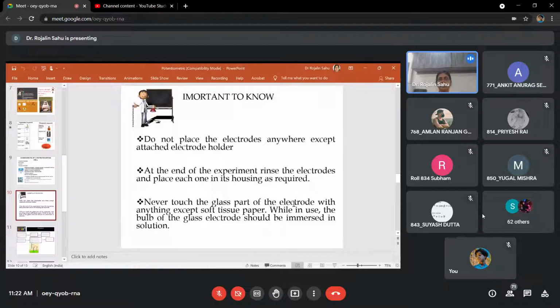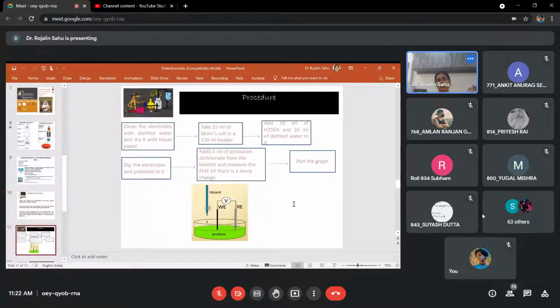Some of the important points you should know. The glass part of the electrode should be cleaned with clean water or DI water, deionized water, using soft tissue paper. And it should be immersed in the solution, otherwise it will become dry. As you are not doing this offline, it is not required now, but you should know everything.